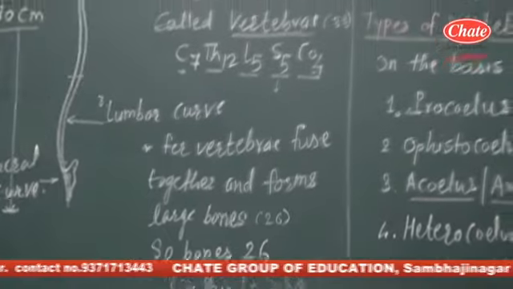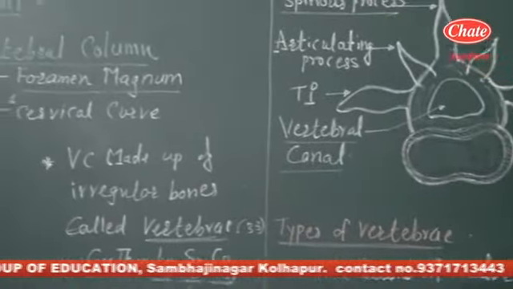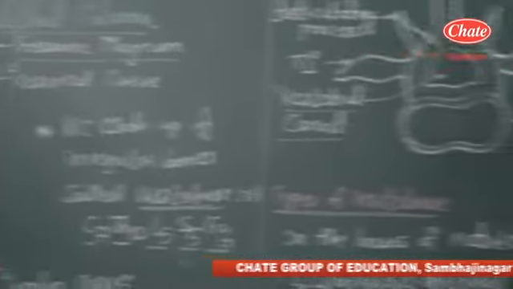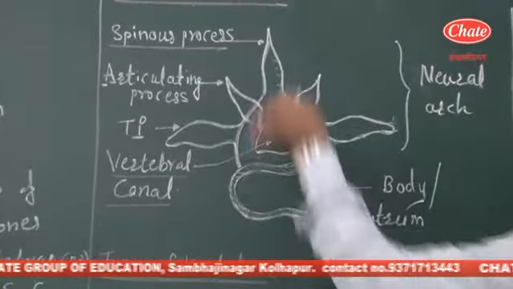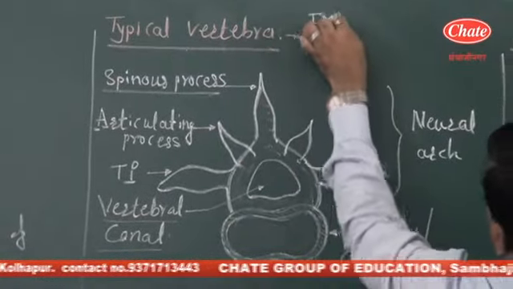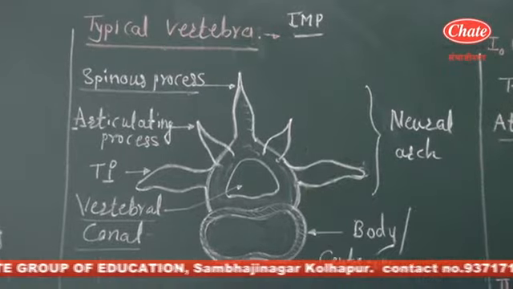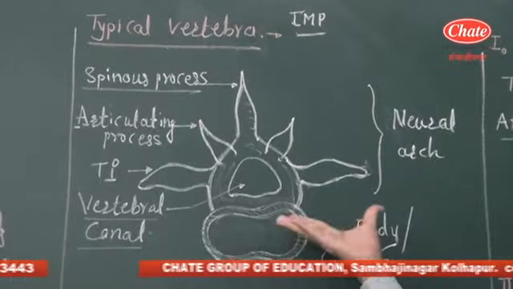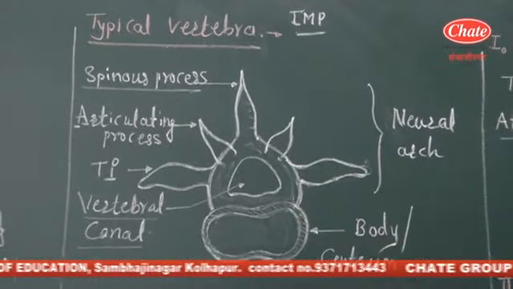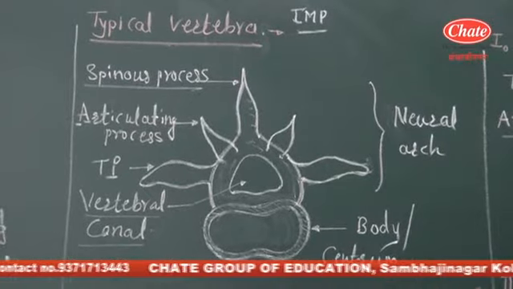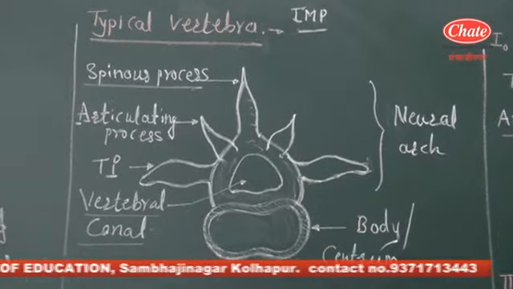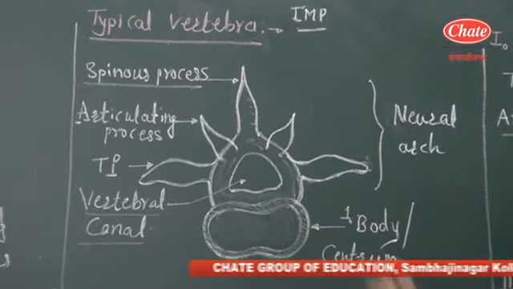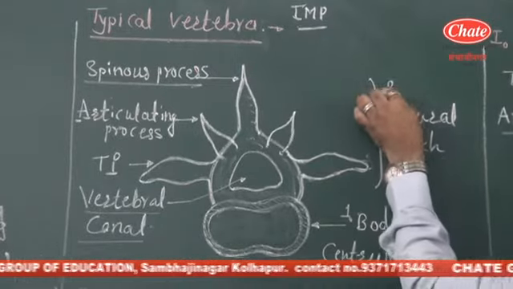So we want to go into details of vertebral column. The vertebral column is made up of vertebrae, and the structure of a typical vertebra is most important from the theory point of view as well as from the NEET point of view. A typical vertebra shows all the components, so it is termed a typical vertebra, and generally lumbar vertebra is considered a typical vertebra. Generally this vertebra is made up of two main parts: first, the body or centrum, and second, the neural arch.